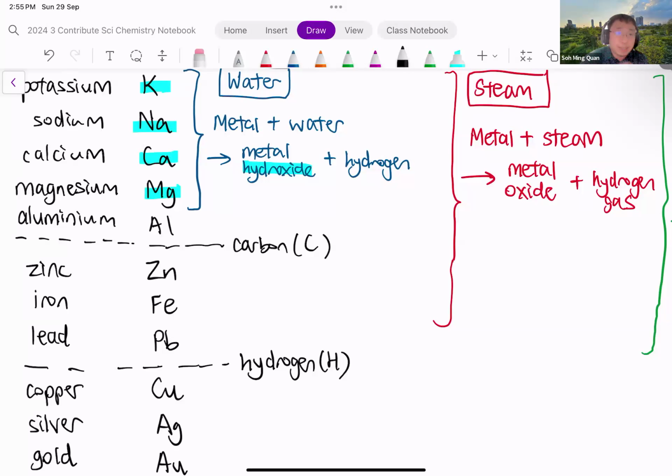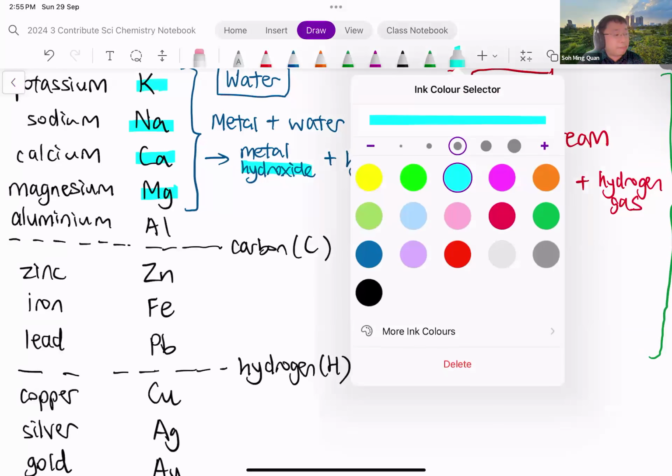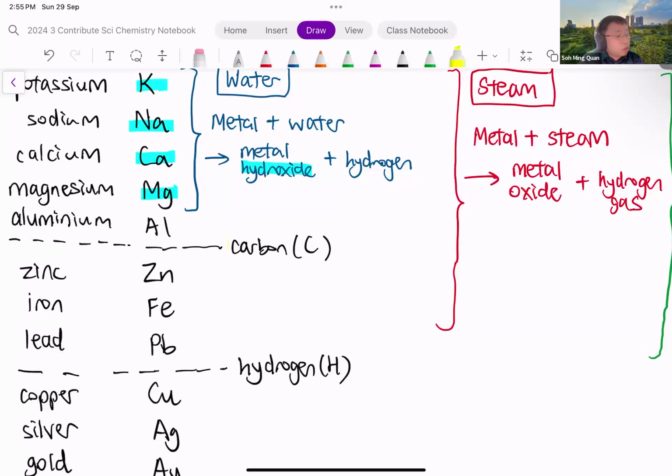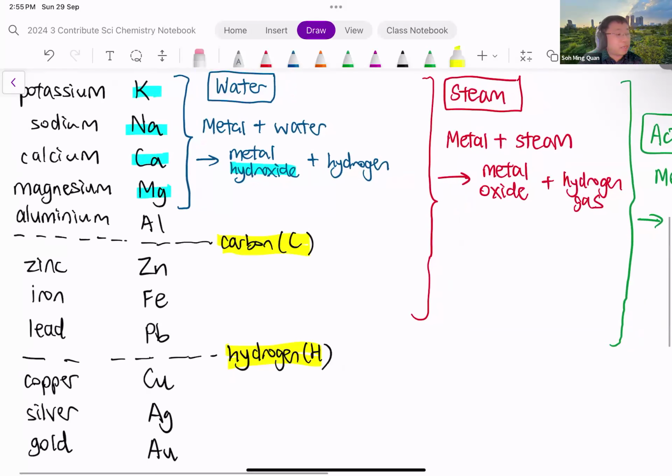Okay, so please spend some time to take down the reactivity series first, including the 2 elements carbon and hydrogen. So when you memorize the reactivity series, you should memorize it along with carbon and hydrogen in the series because it will help you frame your understanding of various reactions.